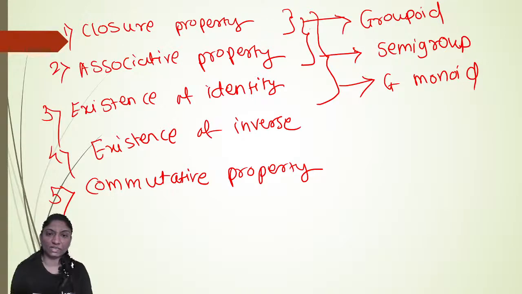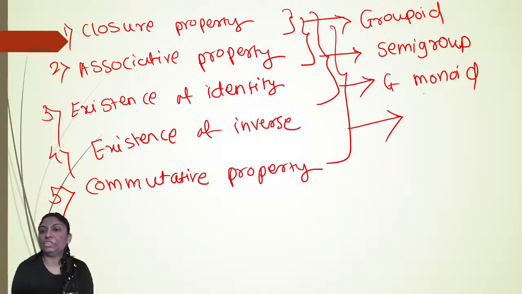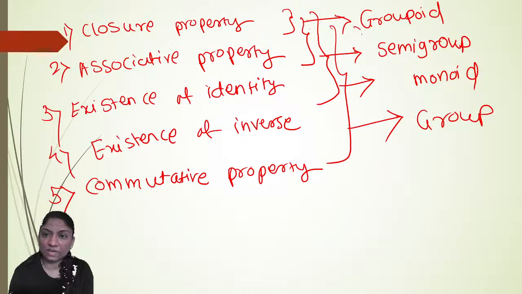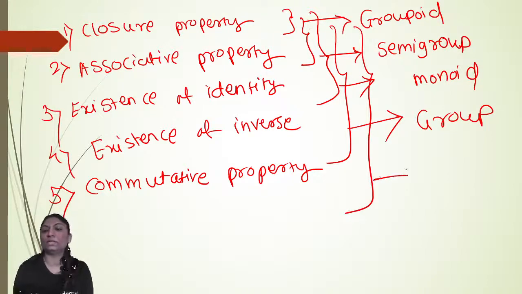And if G satisfies closure property, associative property, existence of identity, and existence of inverse, all the four properties, then G is called a group. And if G satisfies all the five properties, then G is called an abelian group.